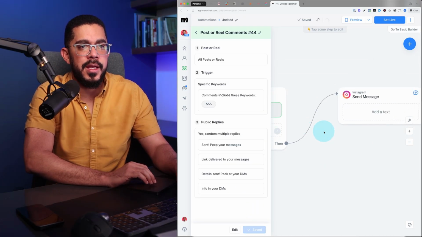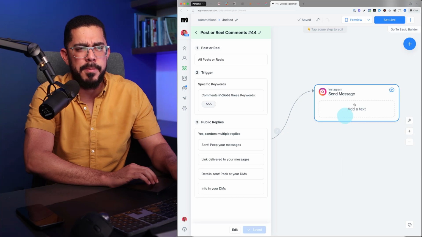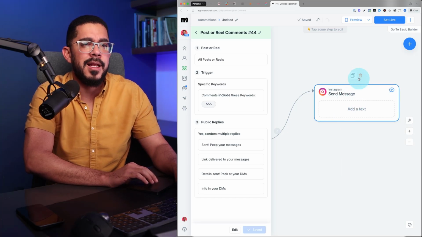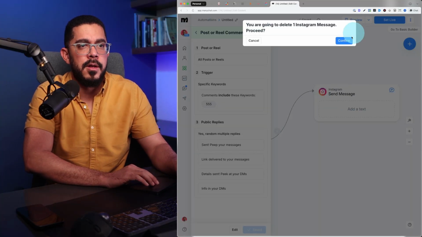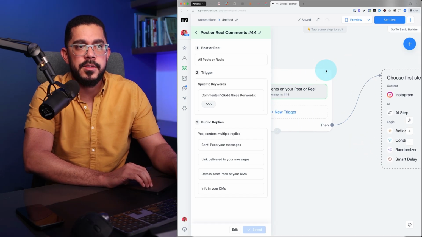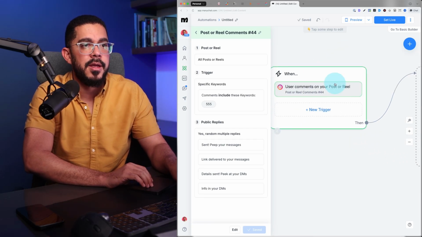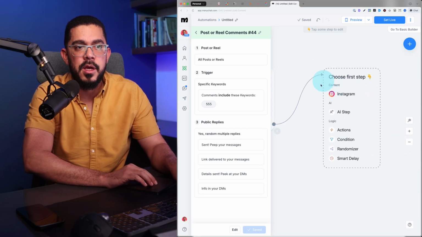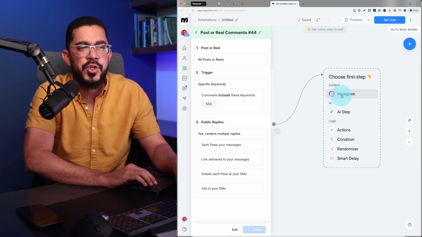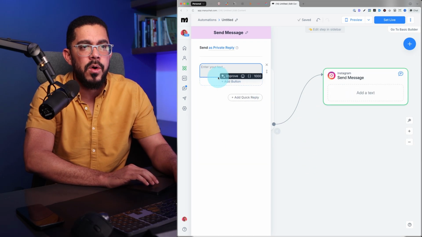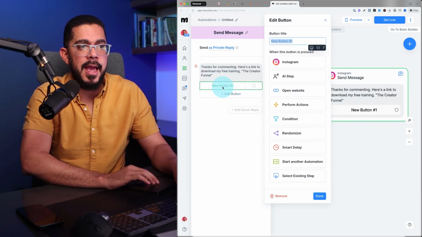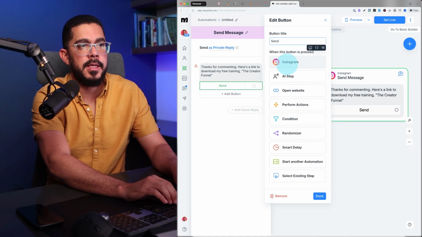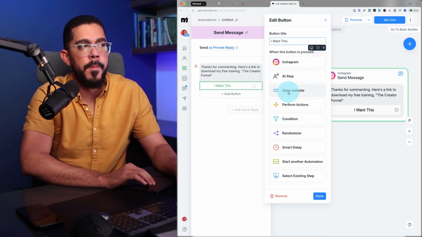And now what you're going to do is click on add text right there. But where the hell did this come from? Let's delete it because, well, I want to show you how you can hook this up by yourself. Let's confirm. And now, as you can see, when someone triggers the automation, then the next step is what exactly? There are different actions, conditions, etc. But let's just choose this one, Instagram. And now what I'm going to say is something like this. Once you're done adding this text, you can click on the add button here. You can just say, I want this, and you click on the open website button.